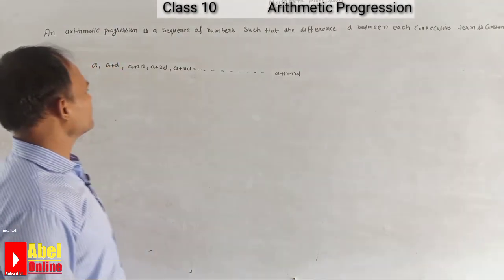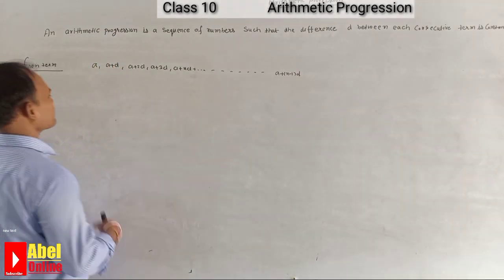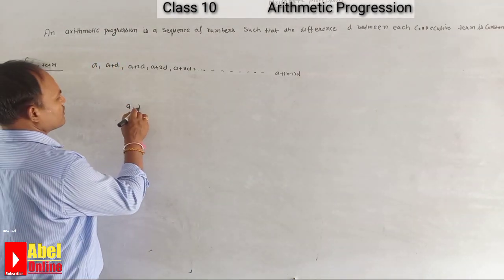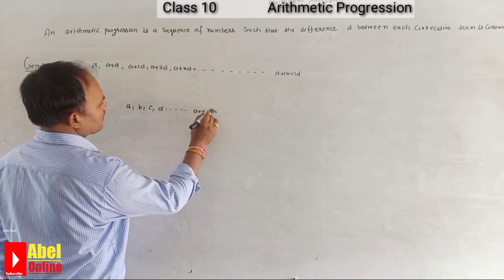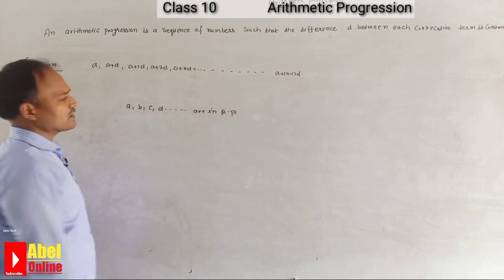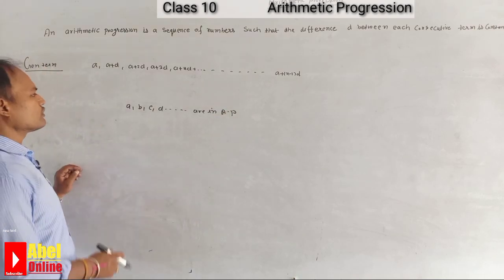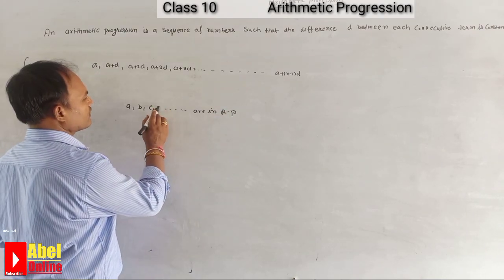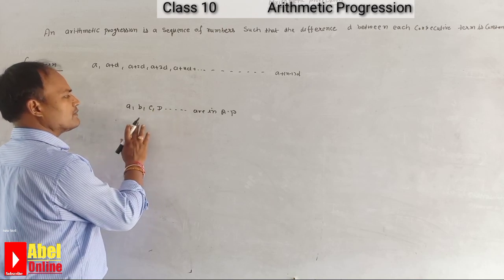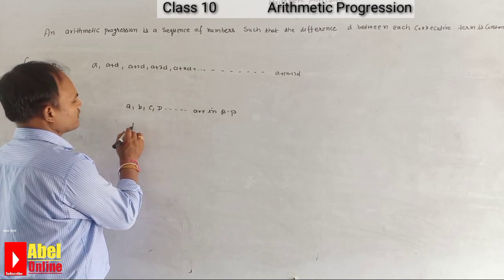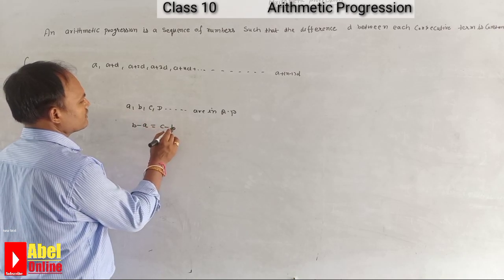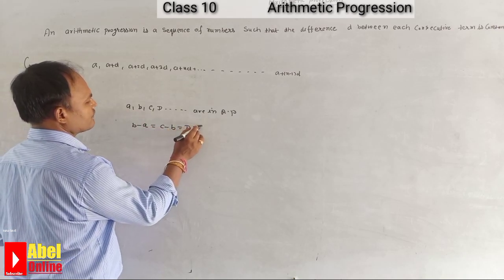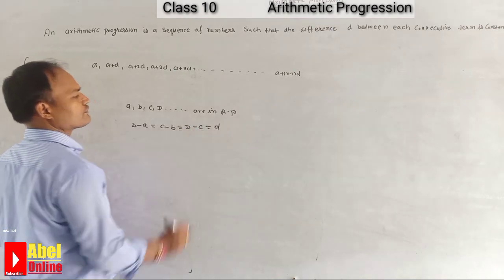So what is the d? Suppose a, b, c, d are in AP. Then we can say that b minus a, or c minus b, or d minus c is equal to d.